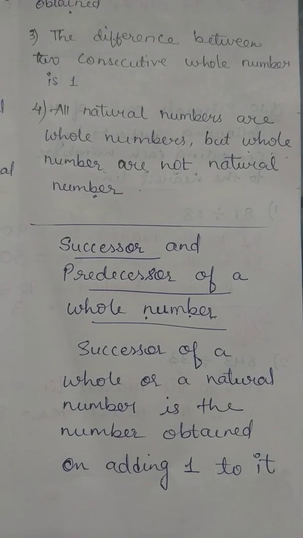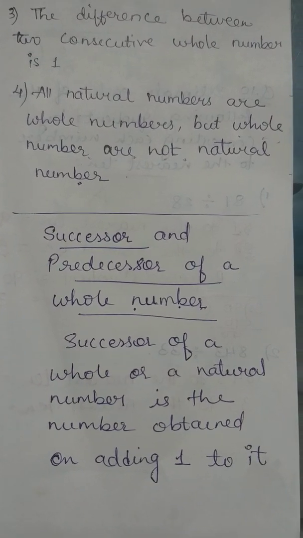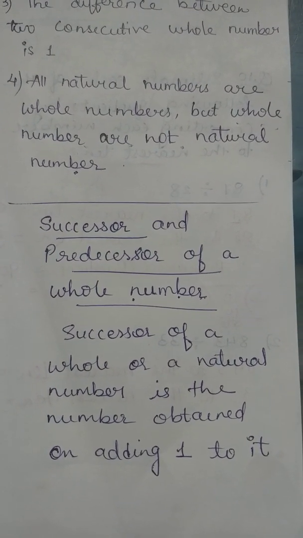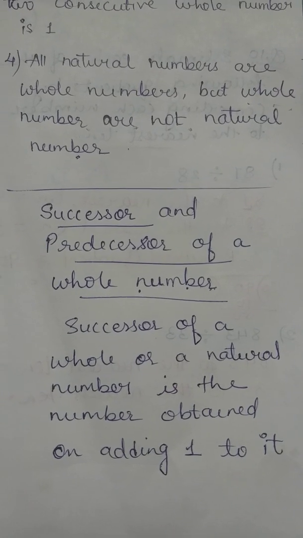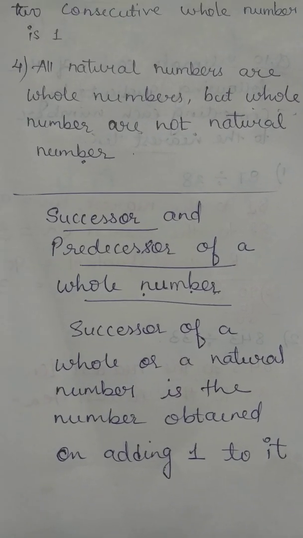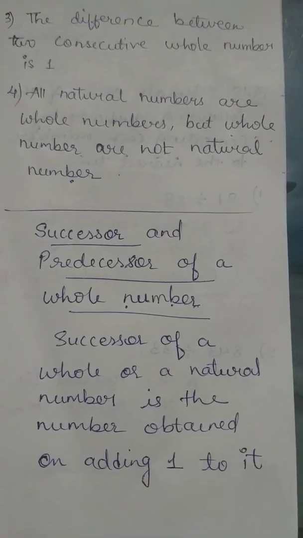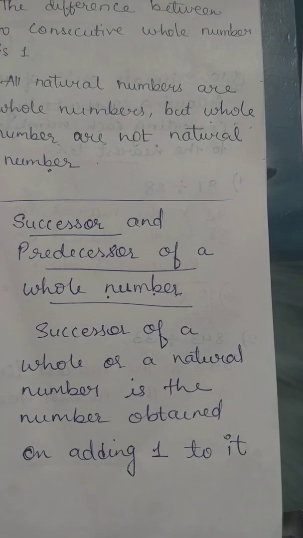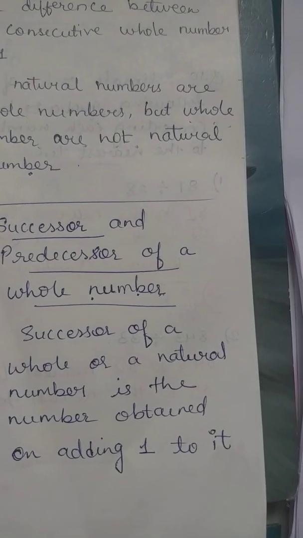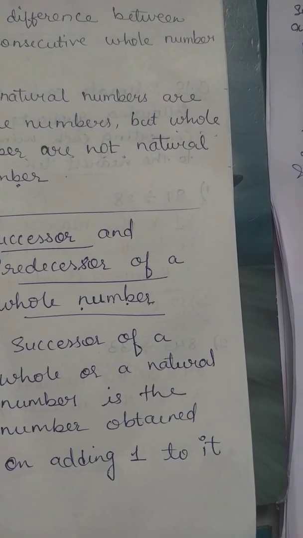Now the next point, successor and predecessor of a whole number. The successor of a whole or natural number is the number obtained on adding 1 to it. So if I add 1 to it, we get the successor of that number.